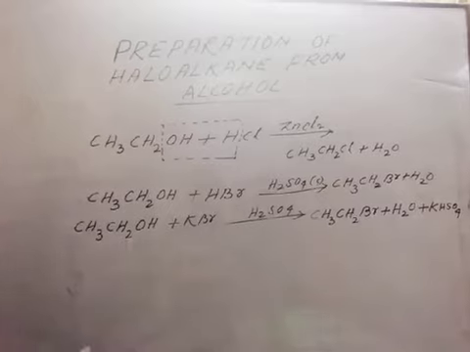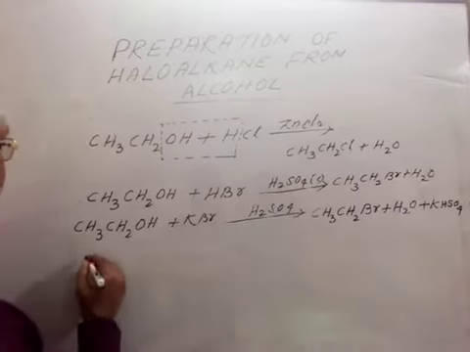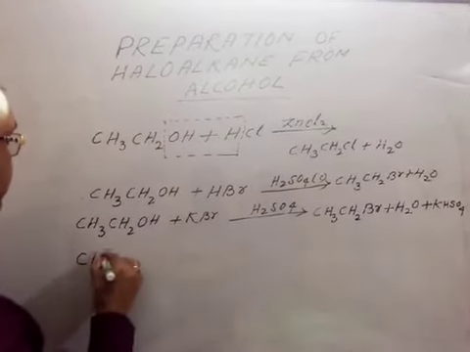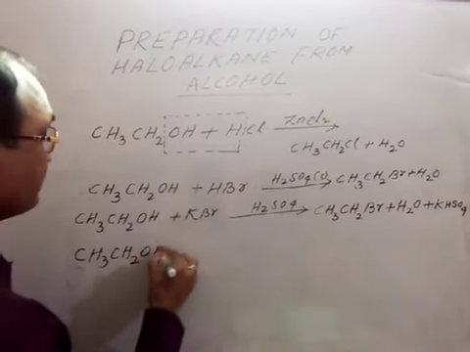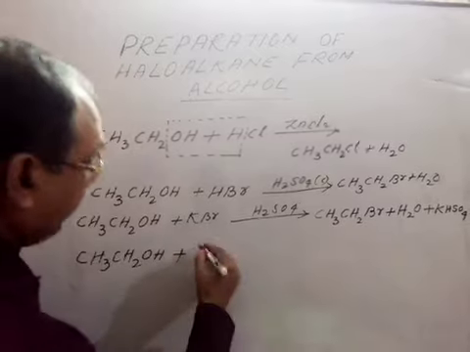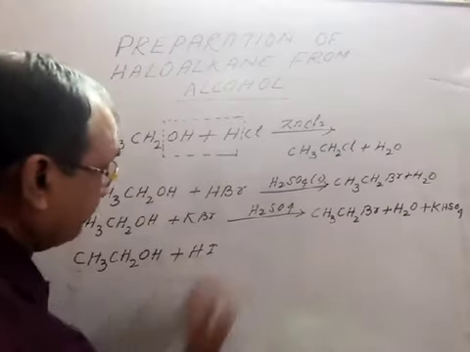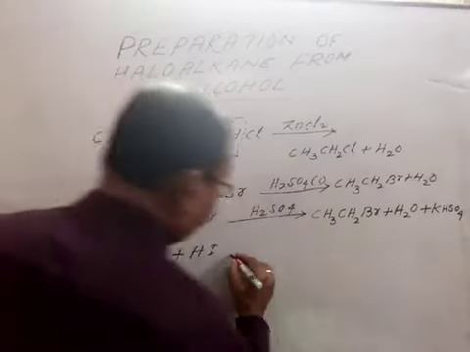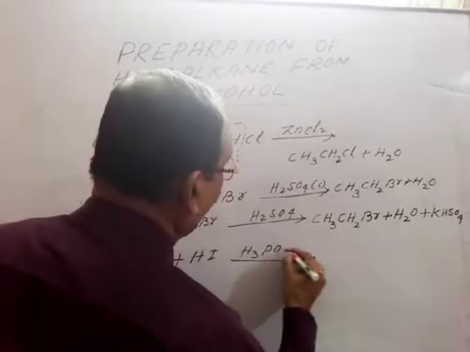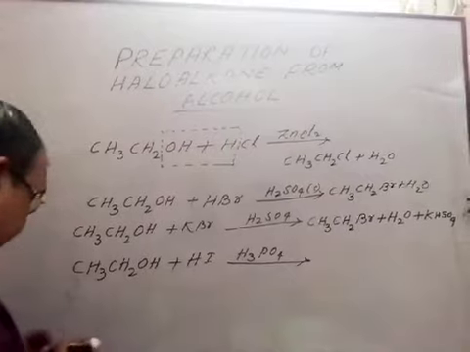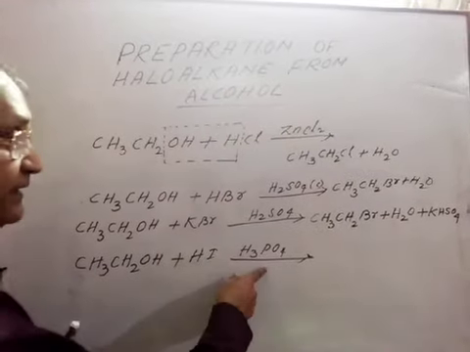Like that, if we consider HI, CH3CH2OH, if it reacts with HI in presence of H3PO4, that is our phosphoric acid.